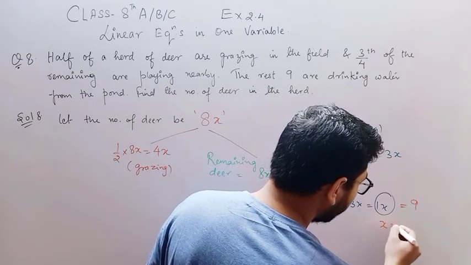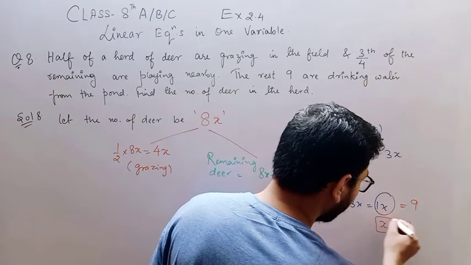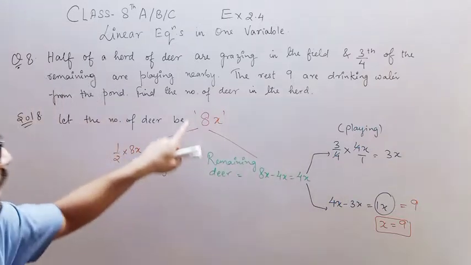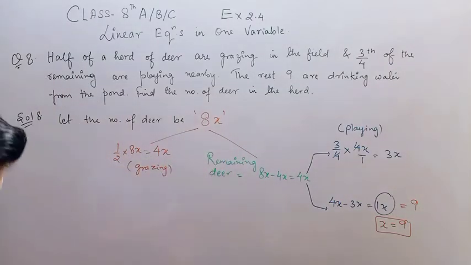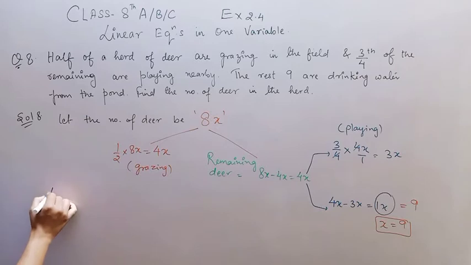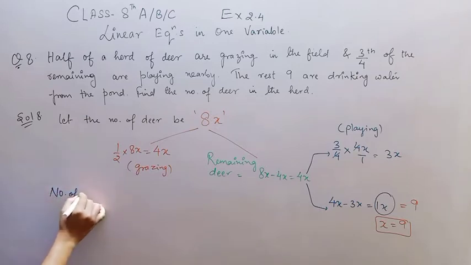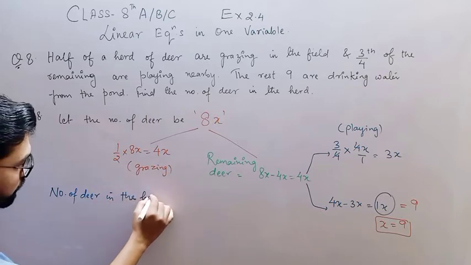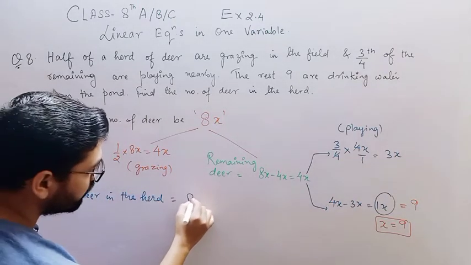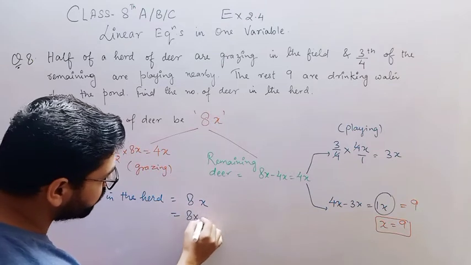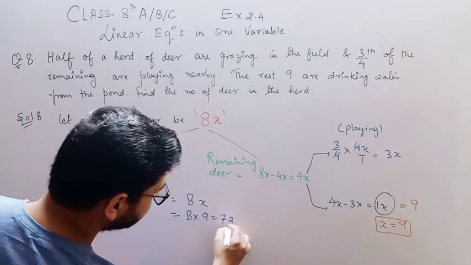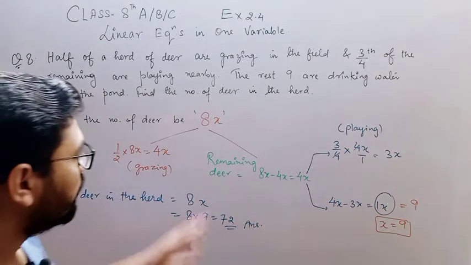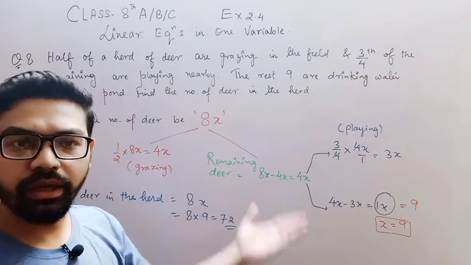So you can say the value of x is equal to 9, right? But what you need to find here is the number of deer in the herd. So the number of deer in the herd is 8x, which is equal to 8 into 9, which is equal to 72. So these are the two methods: here you can take x, here you can take 8x.